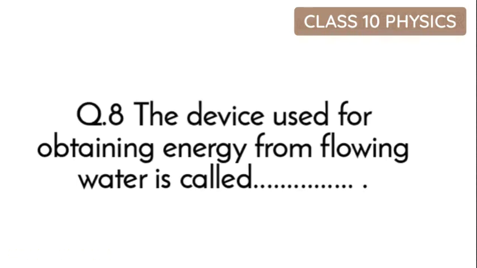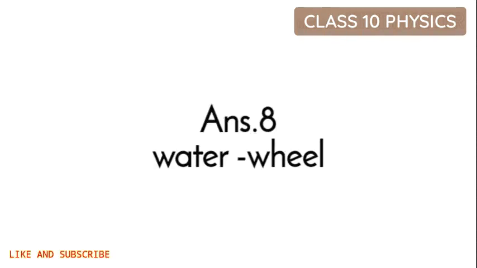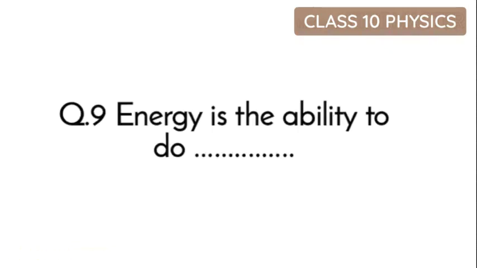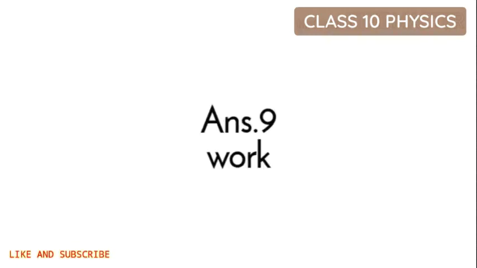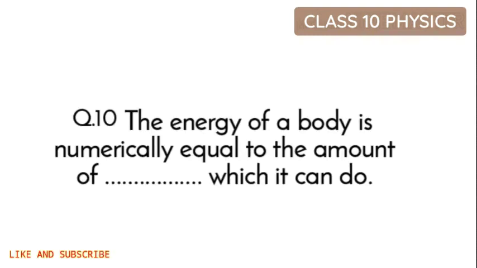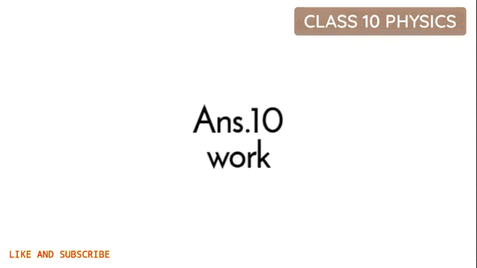And question 8. The device used for obtaining energy from flowing water is called dash, and that is used in our dams, and it's water wheel. And question 9. Energy is the ability to do dash, and I think 99% of you all know that its answer is work. Ability to do work is energy. Question 10. The energy of a body is numerically equal to the amount of dash which it can do. Very basic question, and the answer is work.